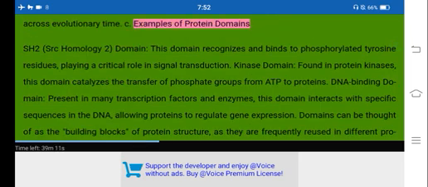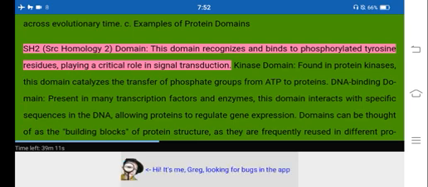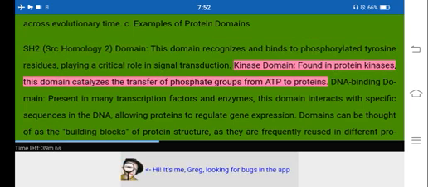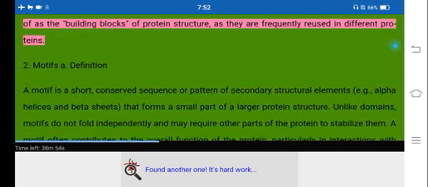C. Examples of protein domains. SH2, SRC homology 2 domain. This domain recognizes and binds to phosphorylated tyrosine residues, playing a critical role in signal transduction. Kinase domain. Found in protein kinases, this domain catalyzes the transfer of phosphate groups from ATP to proteins. DNA binding domain. Present in many transcription factors and enzymes, this domain interacts with specific sequences in the DNA, allowing proteins to regulate gene expression. Domains can be thought of as the building blocks of protein structure, as they are frequently reused in different proteins.